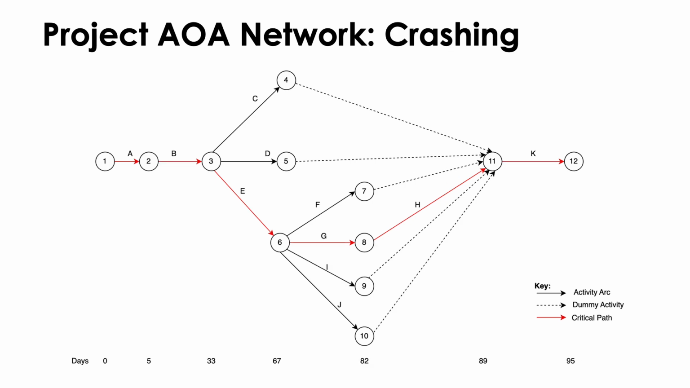This is the network diagram after crashing, and we can see that the total duration has been reduced from 125 days in the previous slide to 95 days.